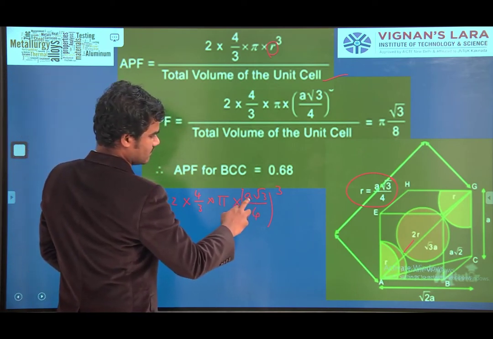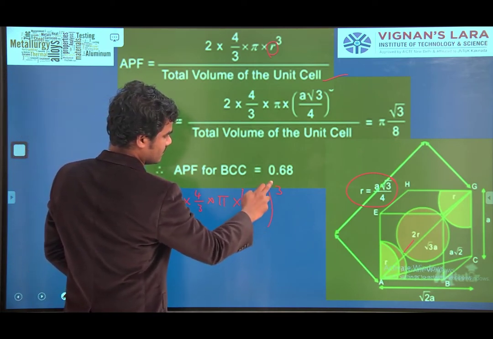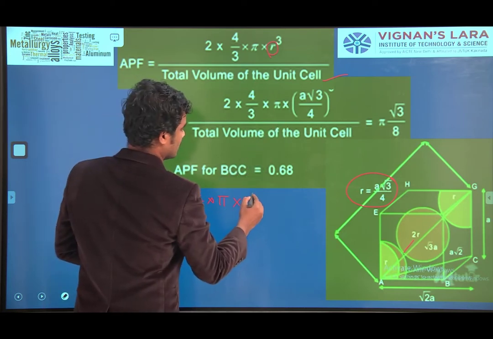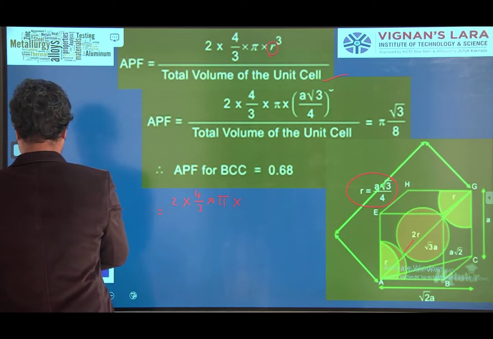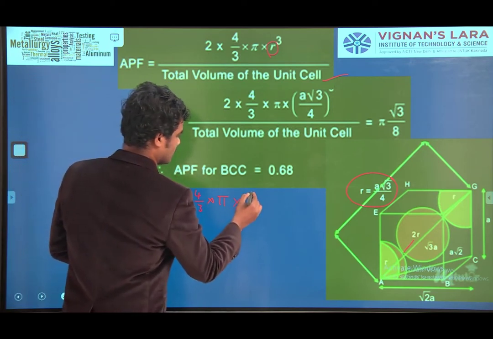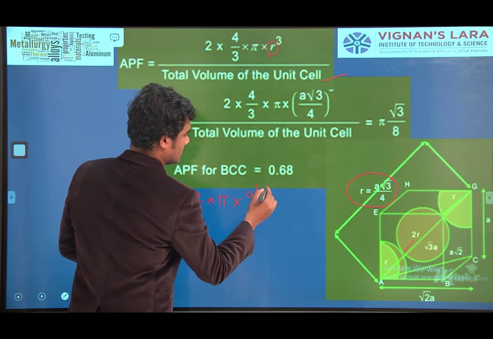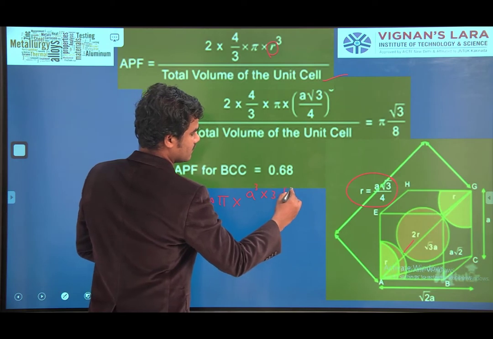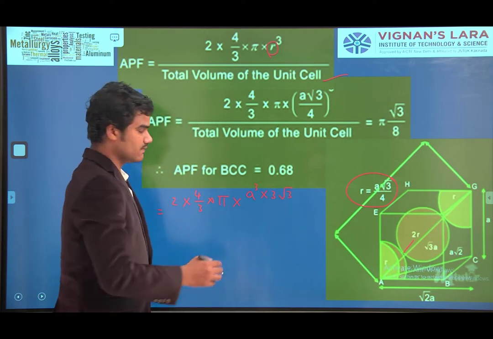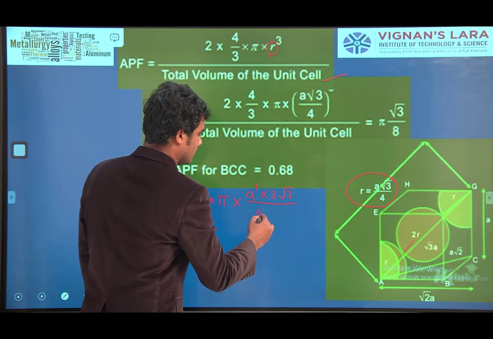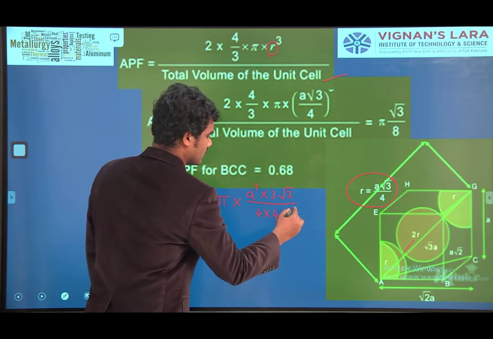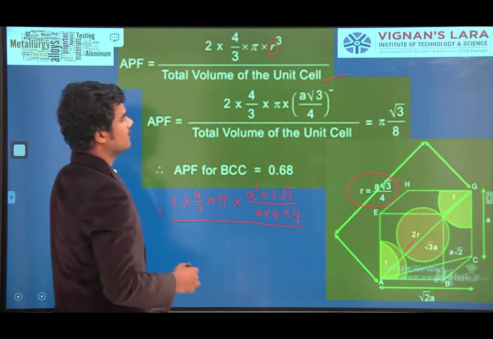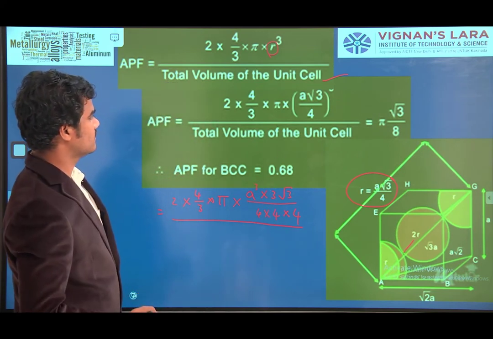This will become A cube into root 3 whole cube, means 3 root 3, by 4 into 4 into 4 by, what is the volume of unit cell? It is A cube.